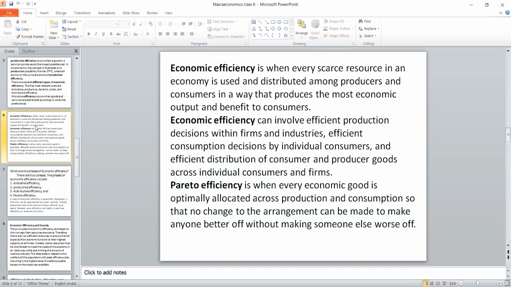For that, a particular type of efficiency is introduced, called Pareto efficiency. This Pareto efficiency means it is a welfare notion. Economics has four different definitions: the wealth definition, welfare definition, scarcity definition, and growth definition. Out of these four, wealth was given by Adam Smith, scarcity by Paul Samuelson, and growth by modern economics.